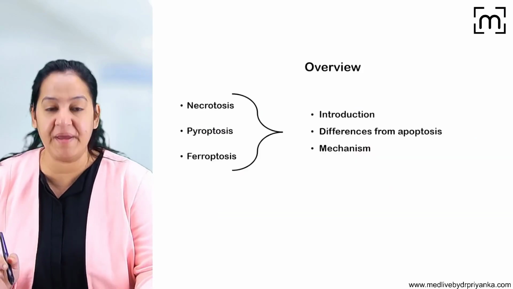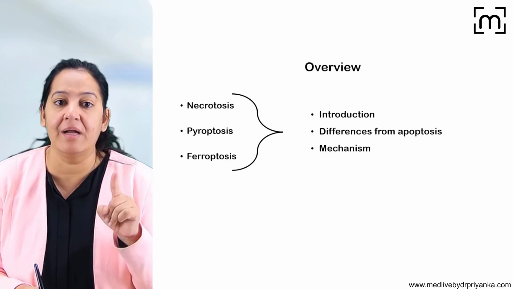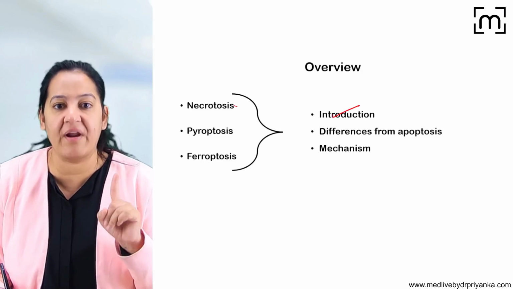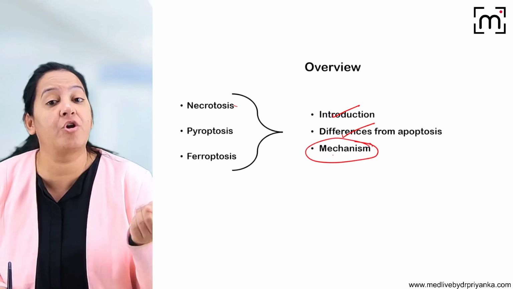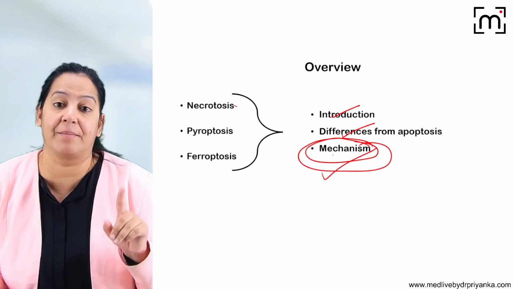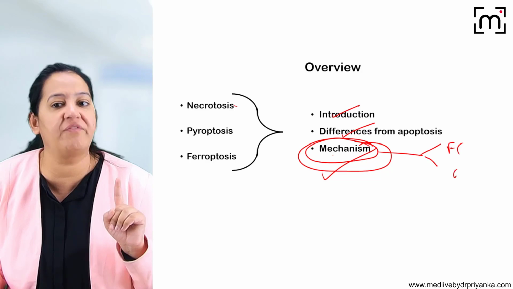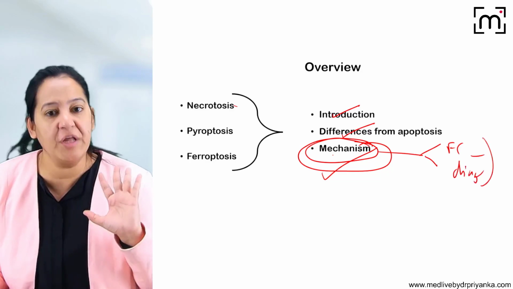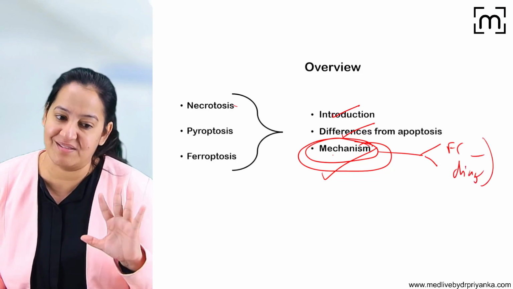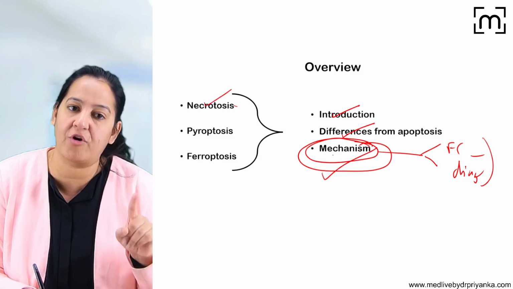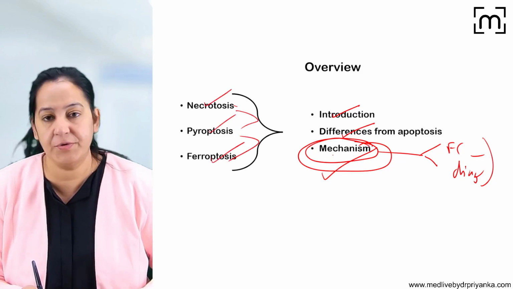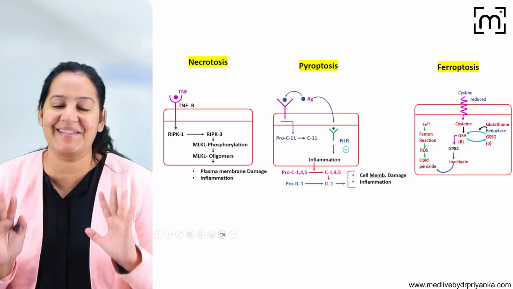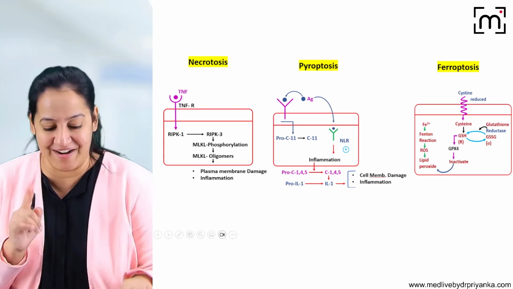So in your exam, if a short note on any of them comes, please write down the definition, write down the differences from apoptosis, draw the well-labeled diagram and draw the flow chart to show the mechanism. In the mechanism, I want two things, the flow chart with the diagram. In the flow chart and diagram only you will get the marks. So you have to write these three things. So you will get a short note either on necroptosis or pyroptosis or ferroptosis. Sometimes you get the differences between them. So you can do that, I guess. So please, let's revise the mechanism of all three together one by one.